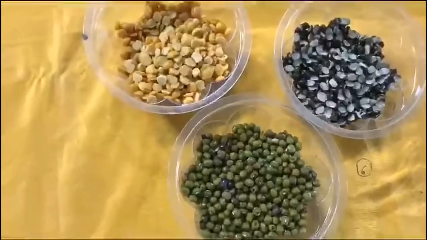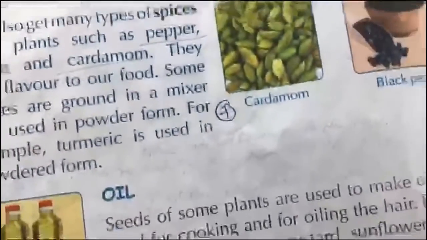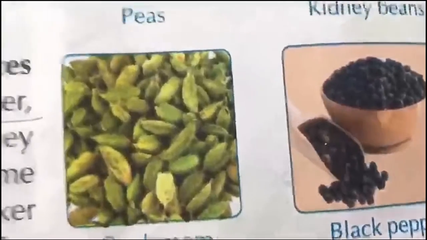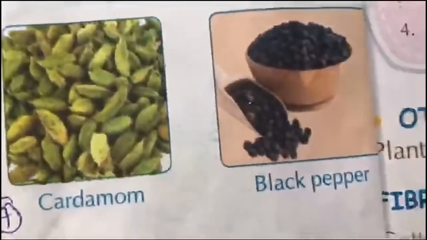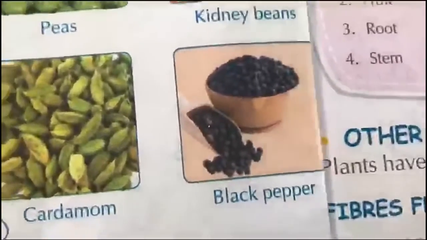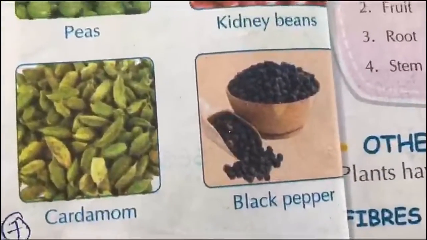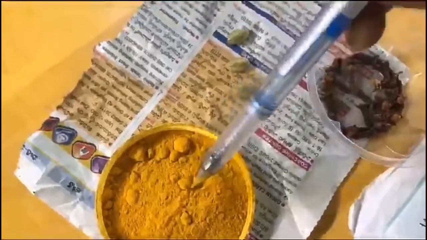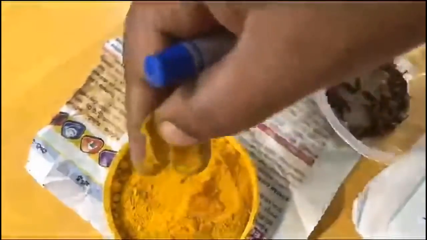Coming to next, spices. We also get many types of spices from plants such as black pepper, clove and cardamom. They add flavor to our food. Some spices are ground in a mixer and used in powder form, for example turmeric.